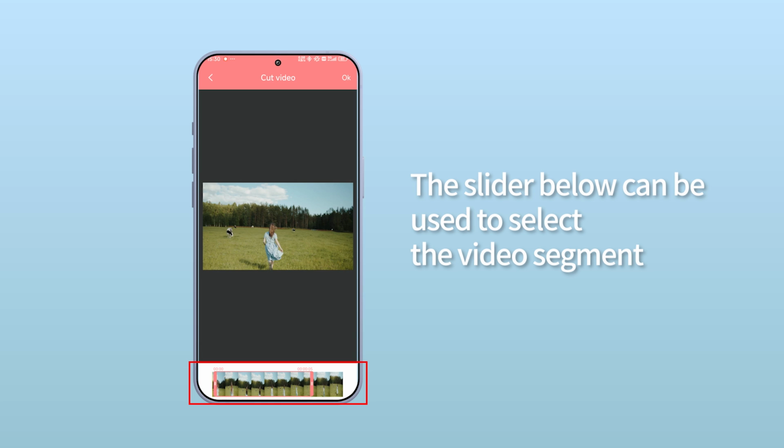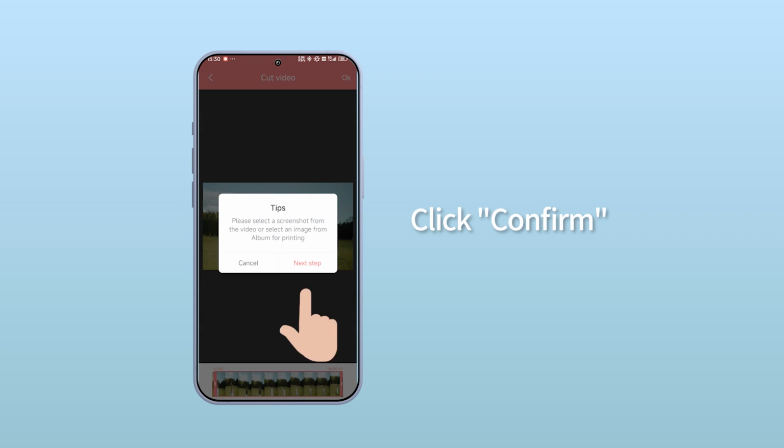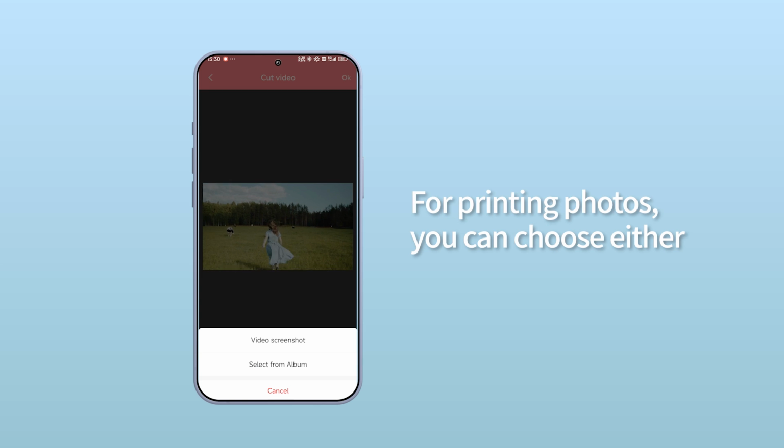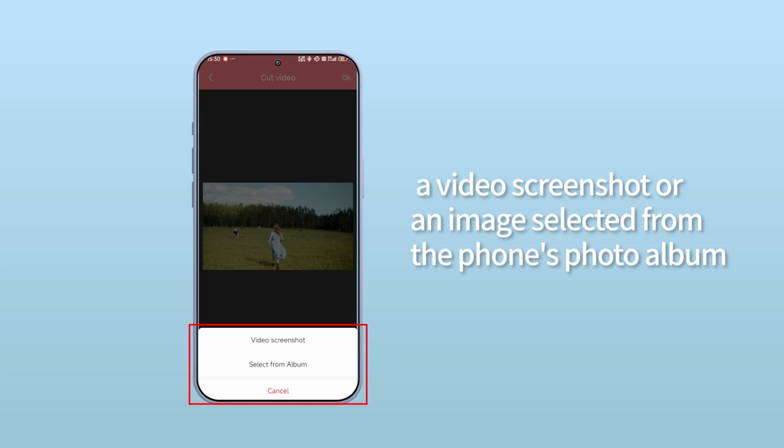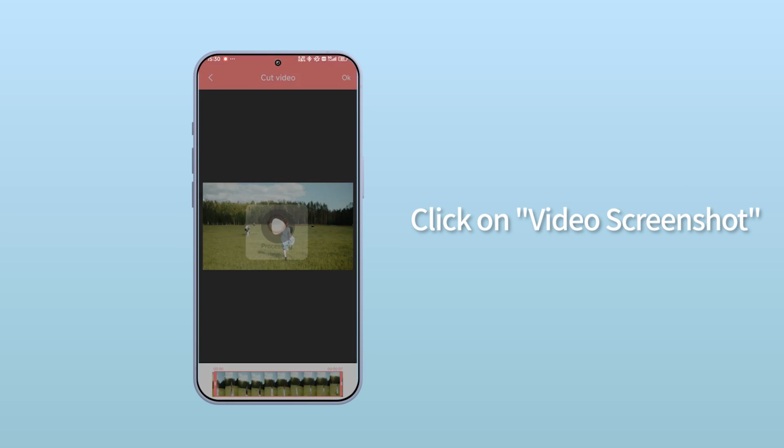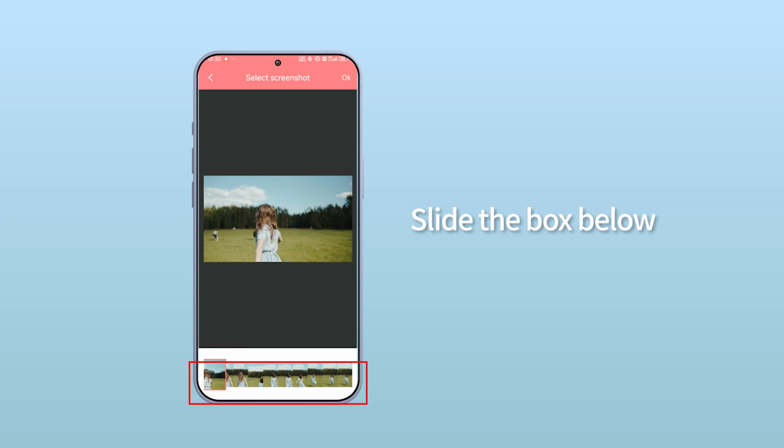The slider below can be used to select the video segment. Click Confirm. Click Next. For printing photos, you can choose either a video screenshot or an image selected from the phone's photo album. Click on Video Screenshot. Slide the box below. Select the image. Click Confirm.